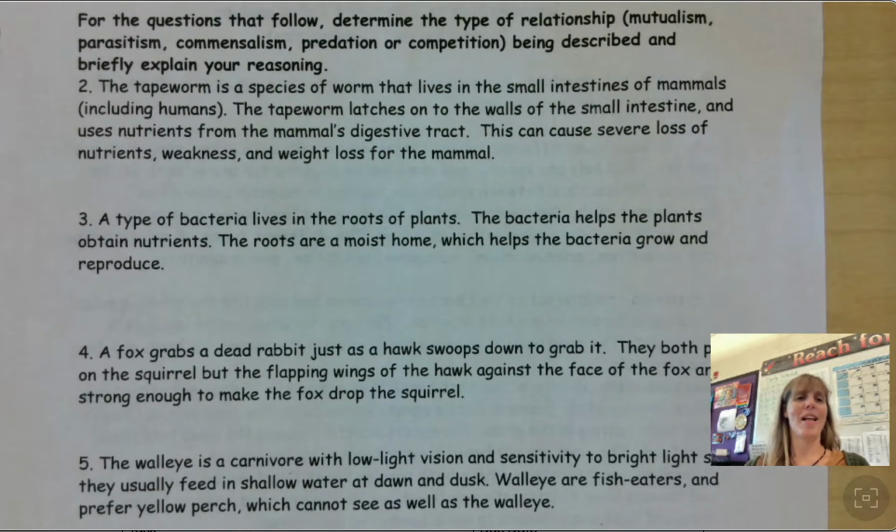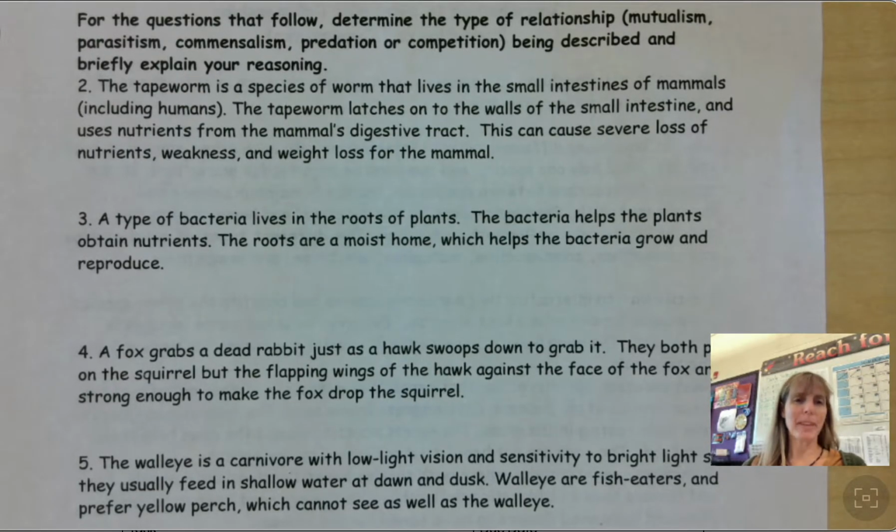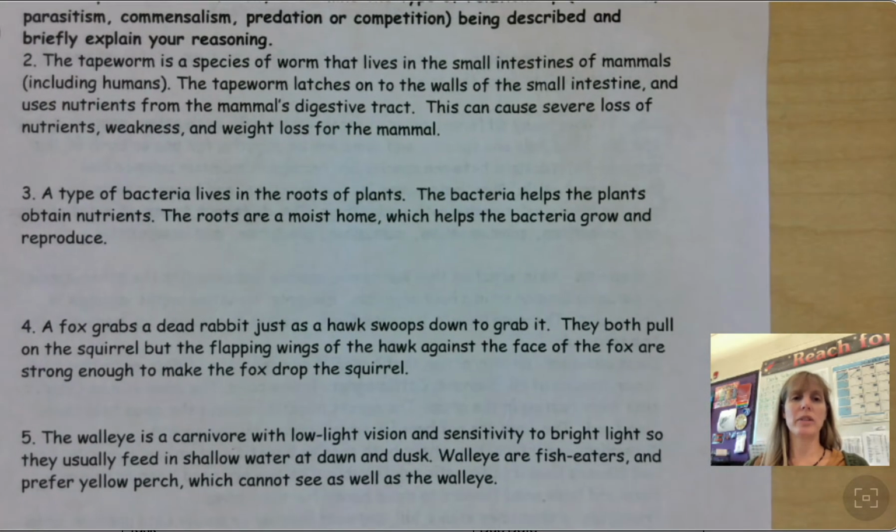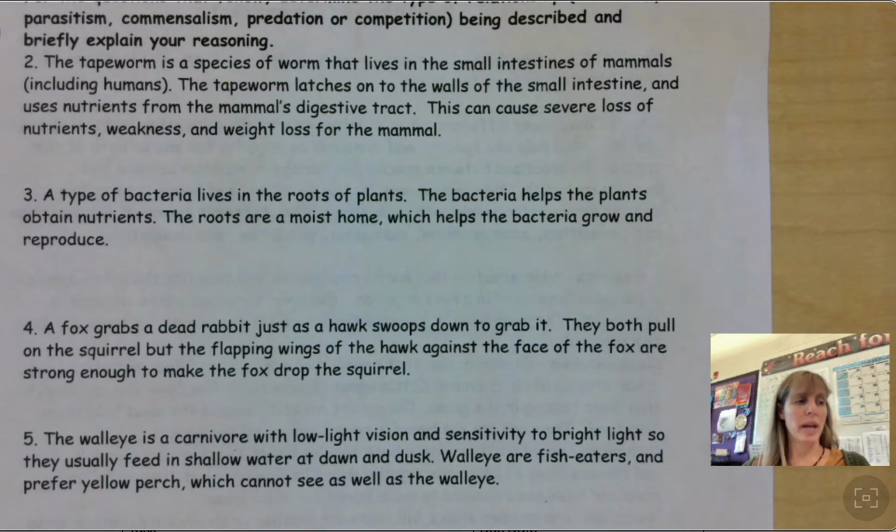Okay, let's look at number 4. A fox grabs a dead rabbit, just as a hawk swoops down to grab it. They both pull on the squirrel, but the flapping wings of the hawk against the face of the fox are strong enough to make the fox drop the squirrel. So now I'm going to ask you, is this parasitism, commensalism, predation, or competition?